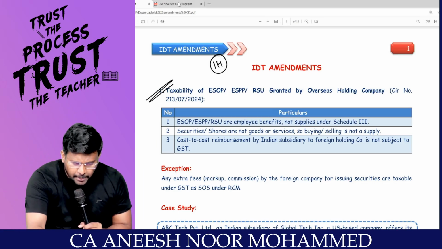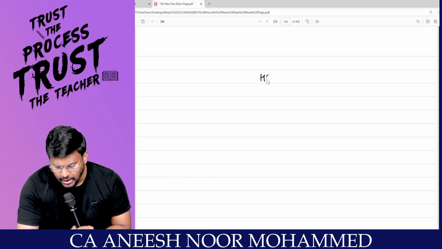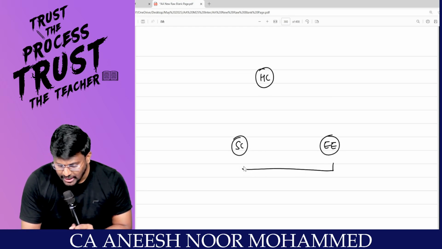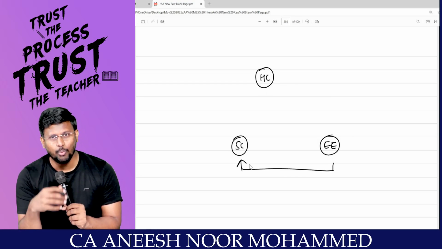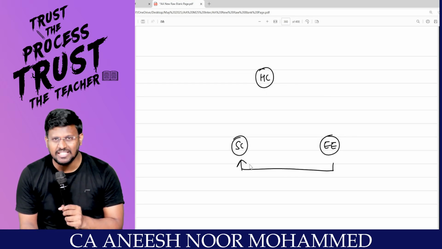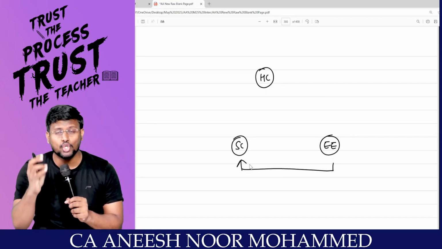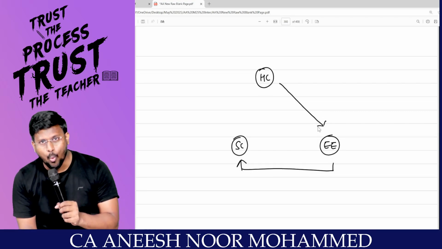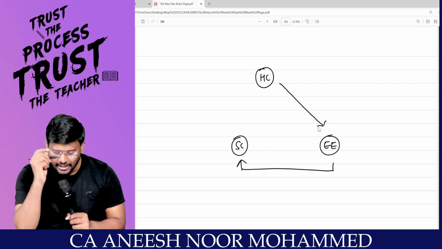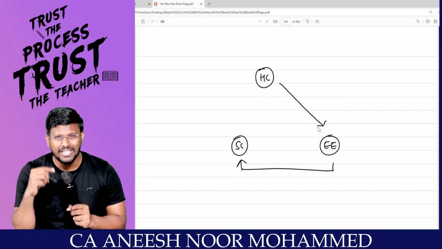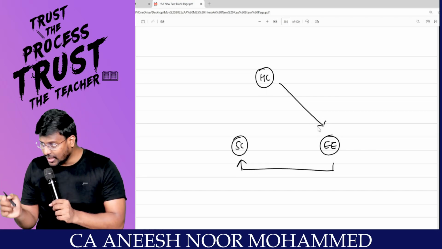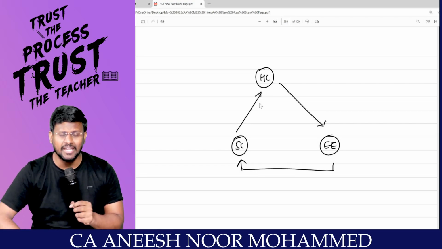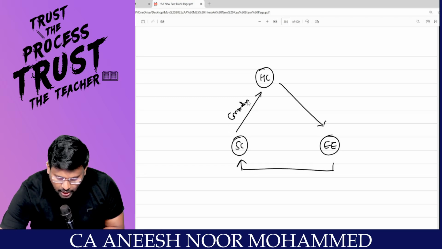For example, three parties are there. Number one, holding company. Number two, subsidiary company, and the employee. This employee is working in the subsidiary company. In order to motivate that employee, the subsidiary company says that we will give ESOP, employee stock option plan, and you will get the shares of the holding company. Wow. For issuing shares or securities by the holding company to the employee, my dear lovable students, this subsidiary company is paying consideration to the holding company.